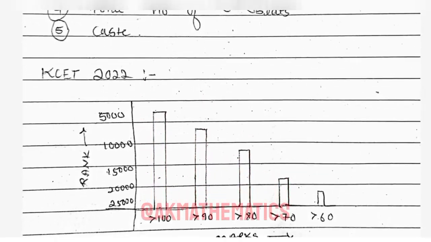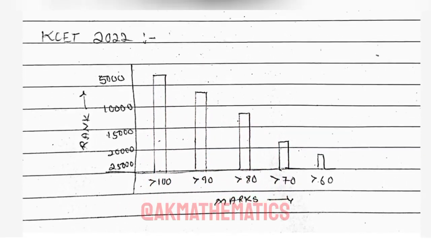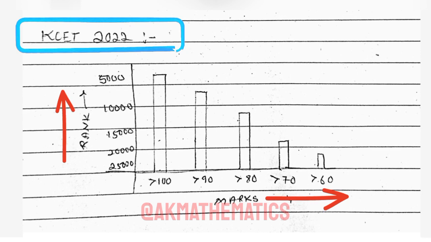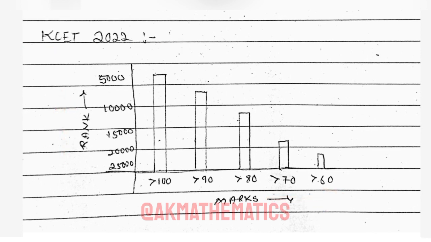We have collected data from a large sample of students who appeared for the exam last year, and we will present it in the form of a plot graph. The x-axis represents the marks and the y-axis represents the corresponding ranks. As you can see from the graph, there is a general trend of higher marks corresponding to lower ranks. This means that students with higher marks tend to secure a better rank in the KCET. However, it's important to note that there are always exceptions to this trend.